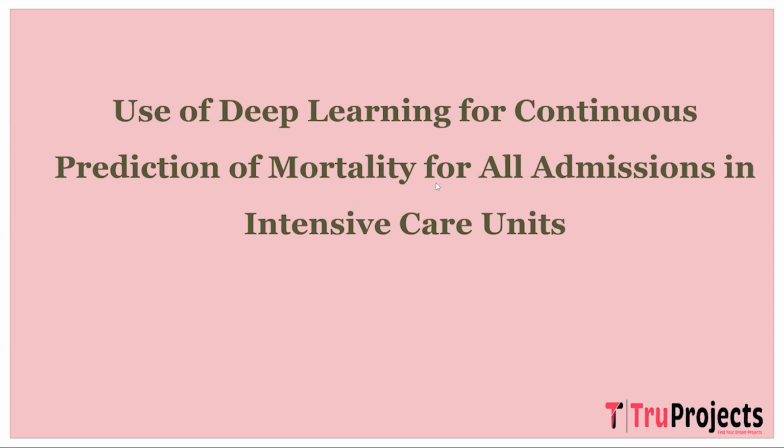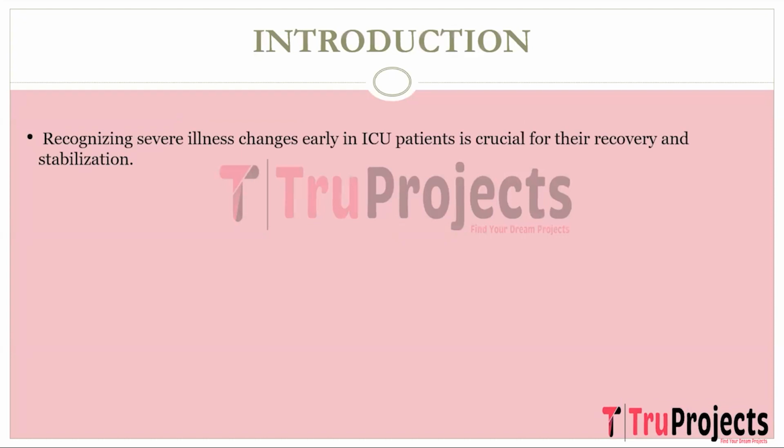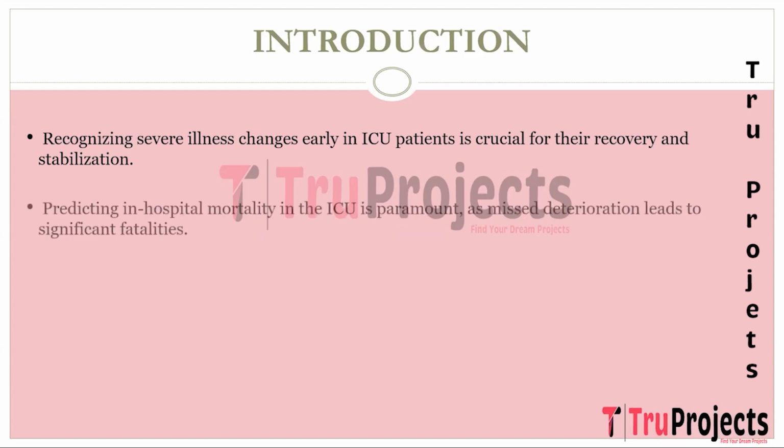Two projects. In this video, we are going to explain the project, which is use of deep learning for continuous prediction of mortality for all admissions in intensive care units. Coming to the introduction, patients in the intensive care unit, which is ICU, often have life-threatening conditions or are at risk of developing them during their ICU stay, emphasizing the critical need for early recognition of changes in illness severity to aid in their recovery and stabilization.